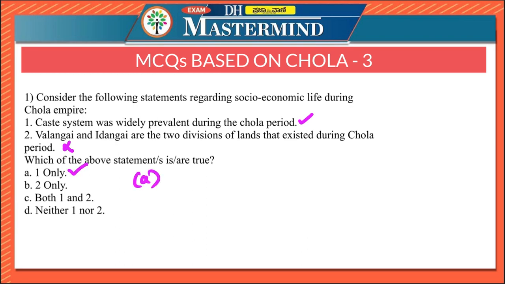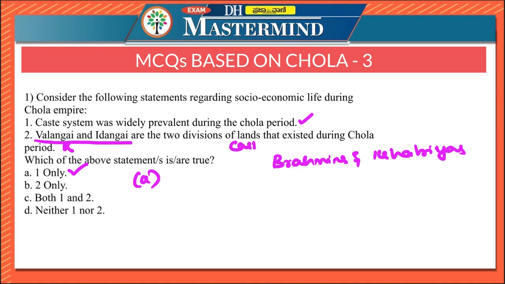Caste system was widely prevalent during the Chola period. Brahmins and Kshatriyas enjoyed certain privileges in the societies. The inscriptions of the later period of the Chola rule mention two major divisions among castes, Valangai and Idangai. So, Valangai and Idangai are the two divisions of caste, not lands.